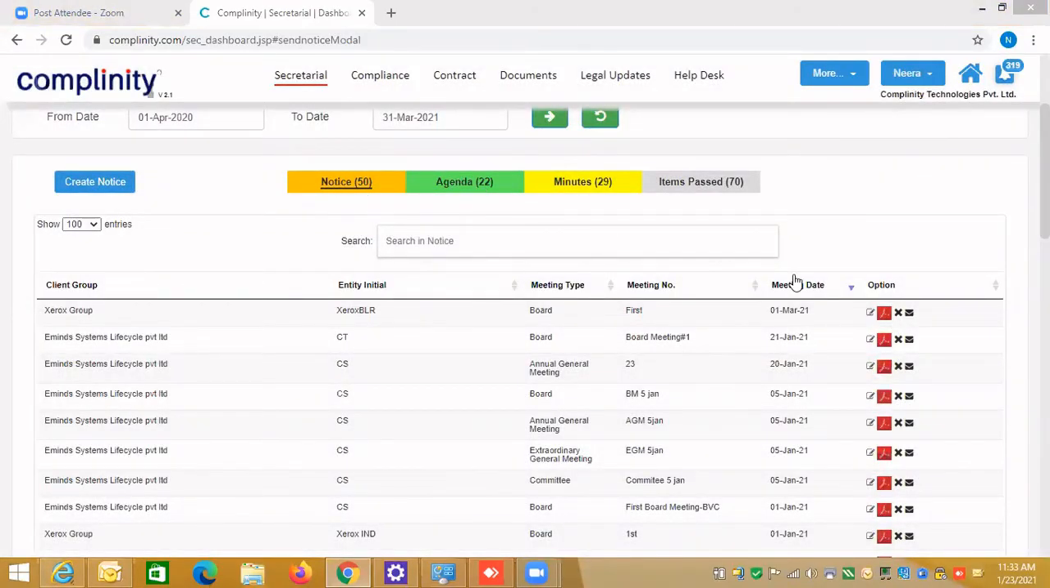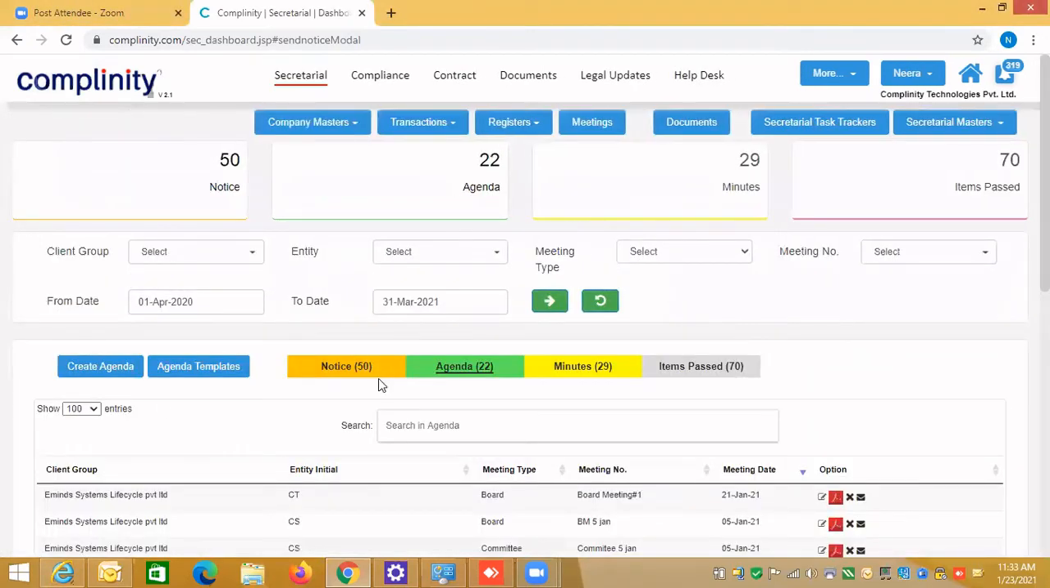So we have created one notice, and let's create the agenda for that notice. Now I click on the agenda and say create agenda. You can also create a template. Suppose you have board meeting templates and you say, okay, these are my 5 things I always discuss in a board meeting. So you can create your own templates also. I'll show you how you can create it.